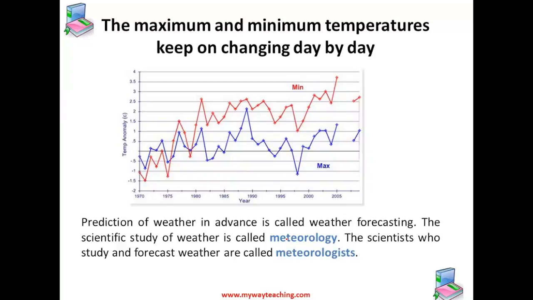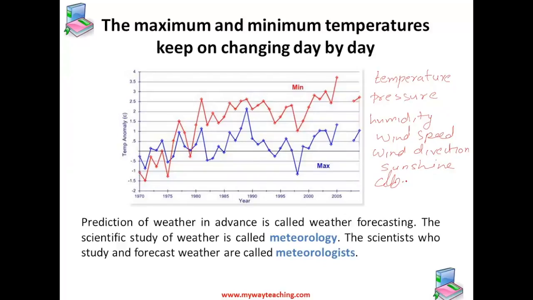By carefully monitoring the atmospheric conditions such as temperature, pressure, humidity, wind speed, and wind direction, sunshine, or the cloud formation, rainfall, snowfall, etc., it is possible to predict the coming weather in advance.